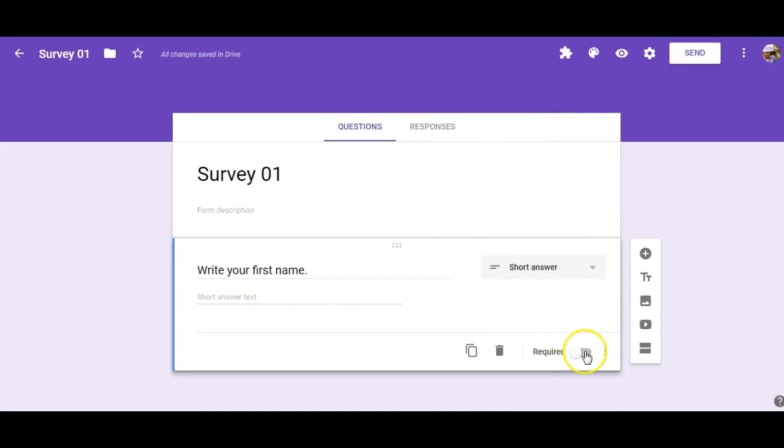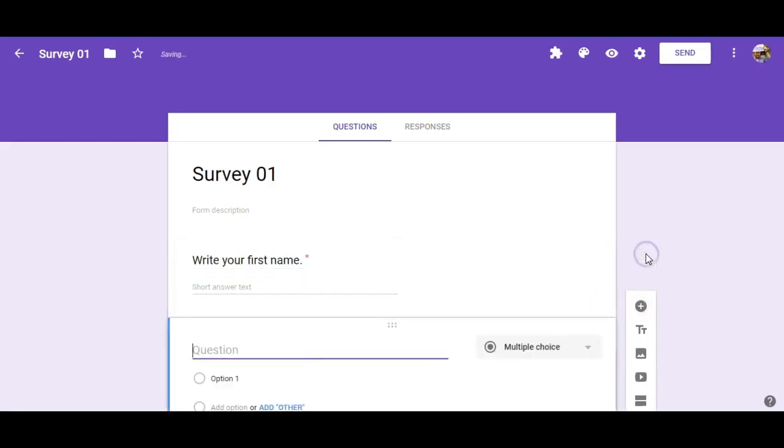And I want that to be a required question so that the person who takes the survey that I send has to make sure that they enter their first name. Otherwise, they might get by and not put their first name in. So require that. Perfect. Well, our survey hasn't gotten too far yet, so we want to add more. So I'm going to click this little plus sign here. Click, and there we go.